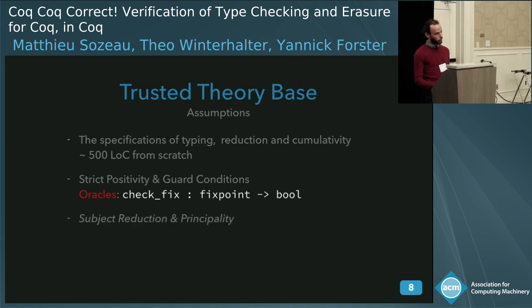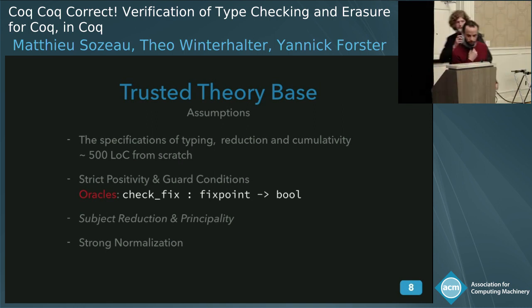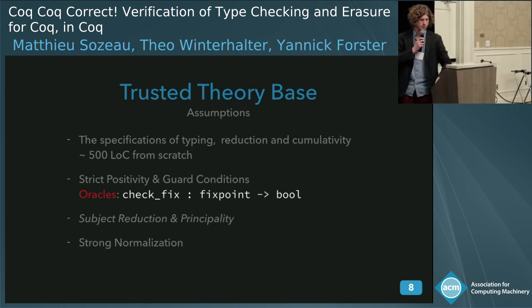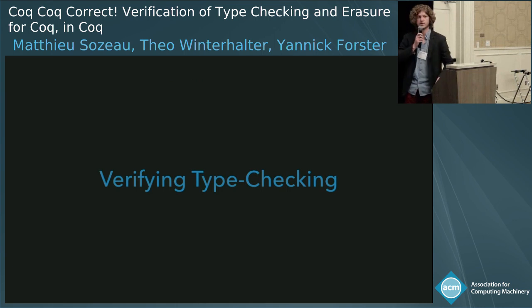We have ongoing proofs of subject reduction and validity. It's just very complicated due to the representation of inductive types in Coq to work them out completely. And so they should not be assumptions in the future, but we have to assume strong normalization. Thanks to Gödel incompleteness, we cannot prove strong normalization. We're going to use that assumption of strong normalization to be able to verify the type checker, as Theo will tell us. Okay. So how do you define a verified type checker inside Coq?